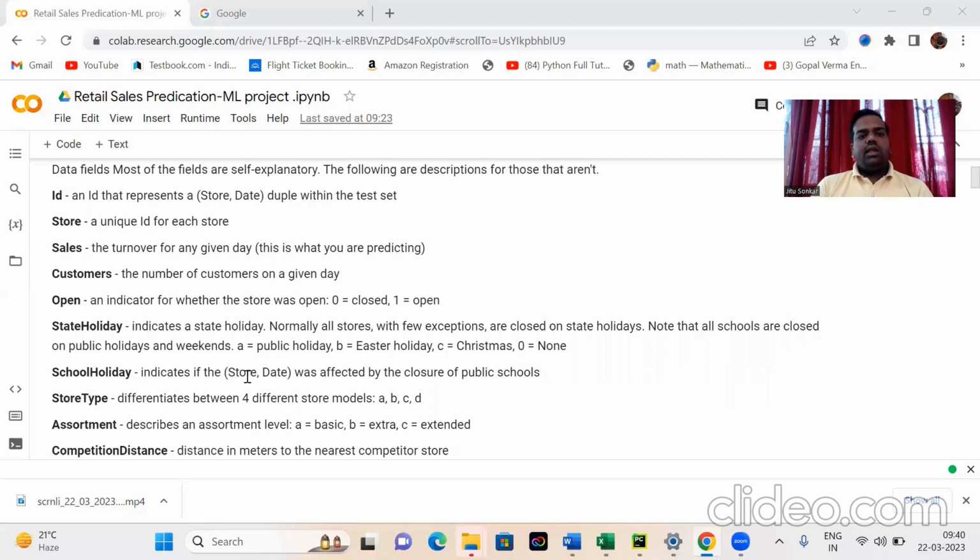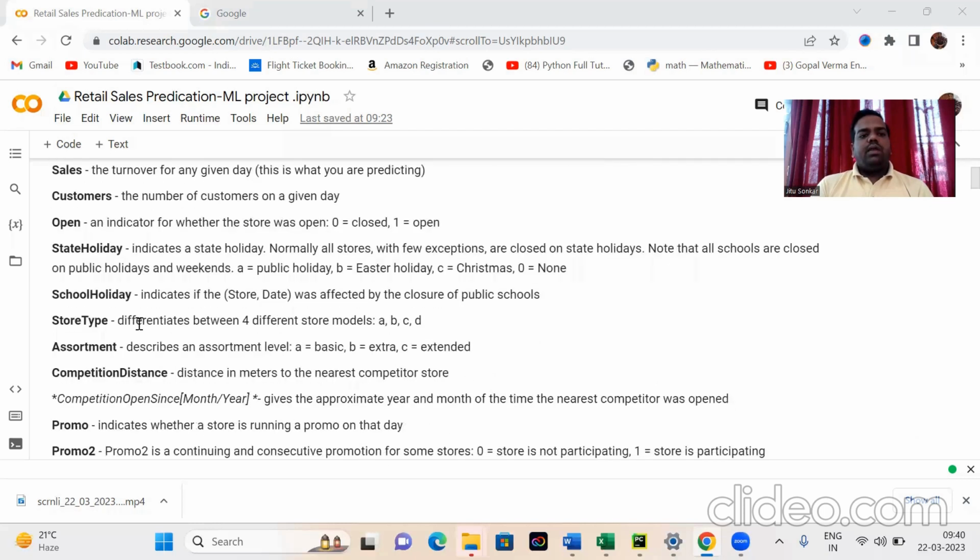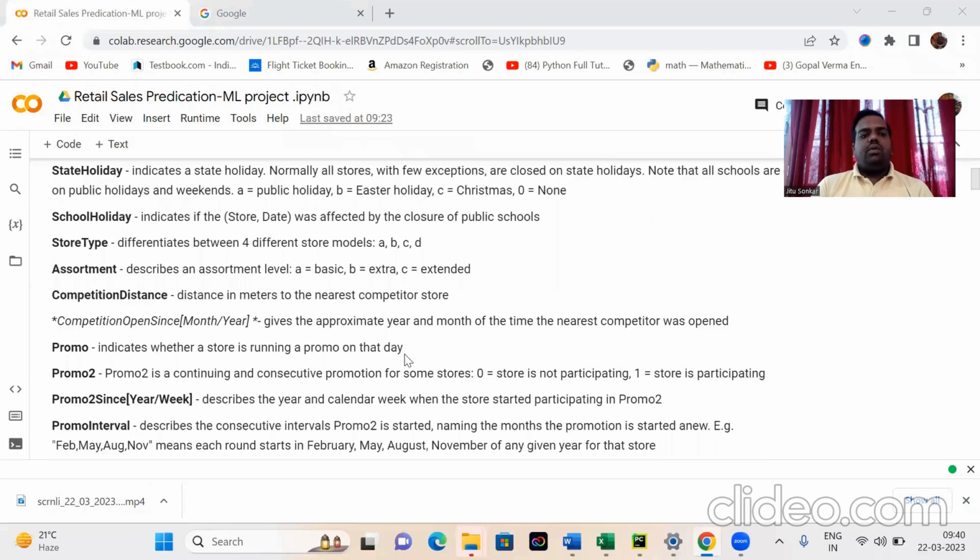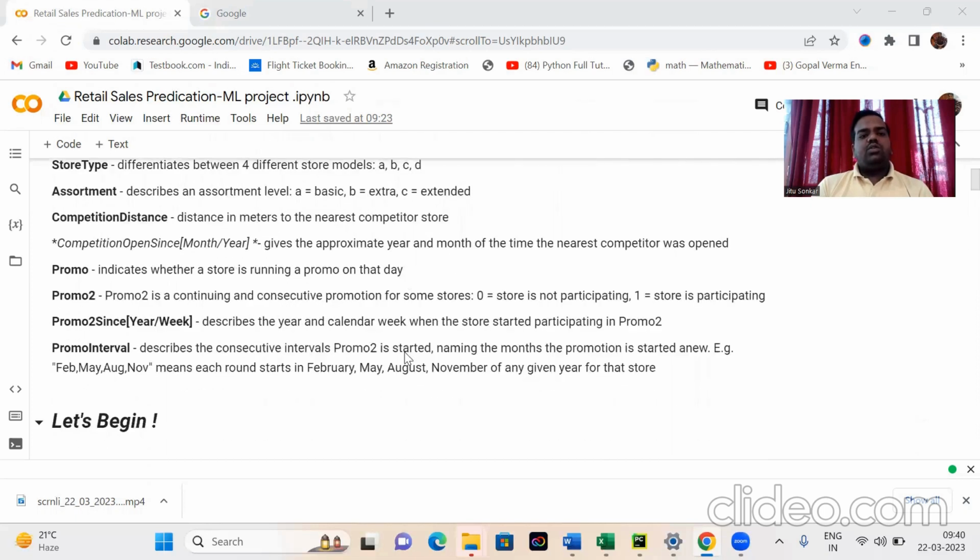SchoolHoliday indicates if the store was affected by the closure of public schools or not. StoreType differentiates between 4 different store models, that is a, b, c, d. Assortment describes the assortment level: a equals basic, b equals extra, and c equals extended. CompetitionDistance is the distance in meters to the nearest competitor store. Promo indicates whether a store is running a promo on that day or not.